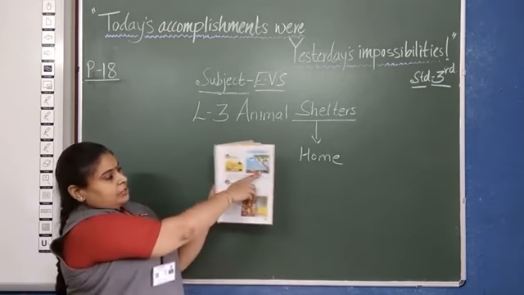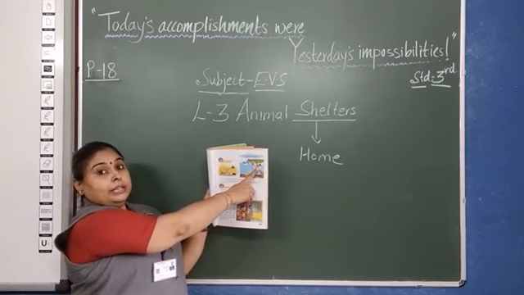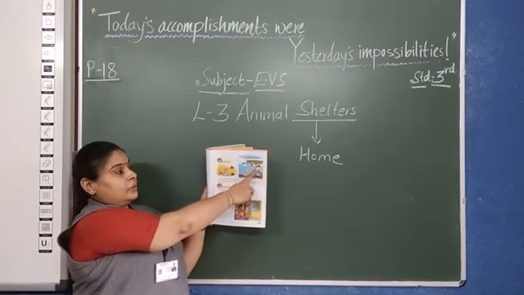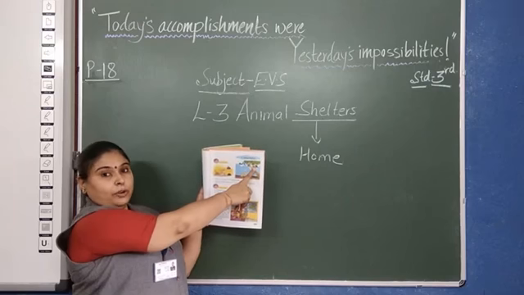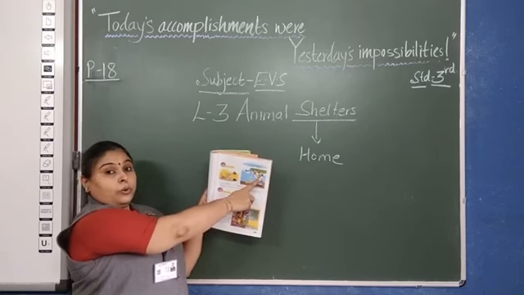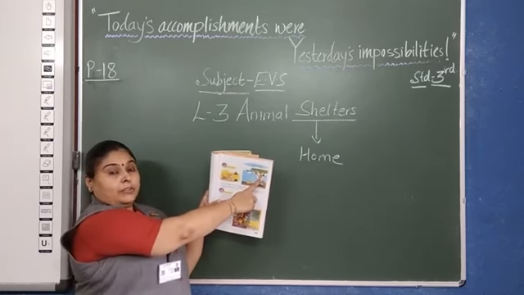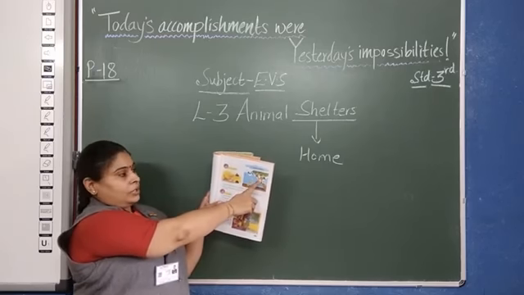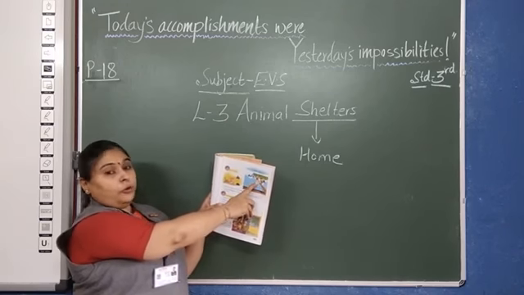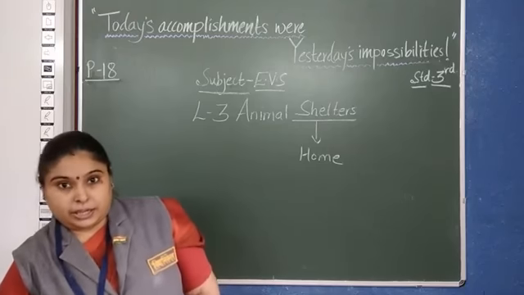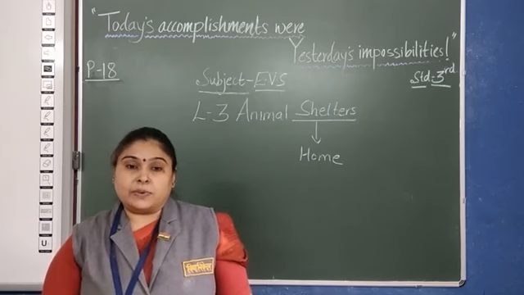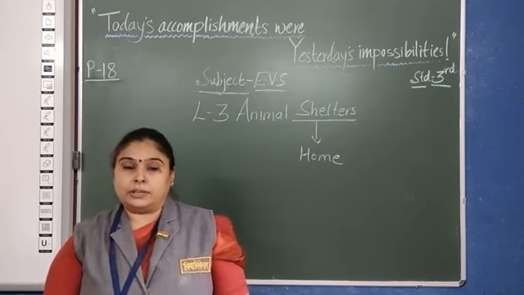Same way, in the next picture you see, the crow is over there on its nest. But here again, the cat is waiting. For what is over there? This thing. It's a young one of the crow. In the next picture, it is eggs over there. Now cat is waiting so that when the crow flies away, the cat will go up and eat the young one or just have the eggs as food. And because of that, few of the crows are scared. They are frightened. They are in the shelter, but still it is in the open. That's why few of the crows are frightened over there in the tree.